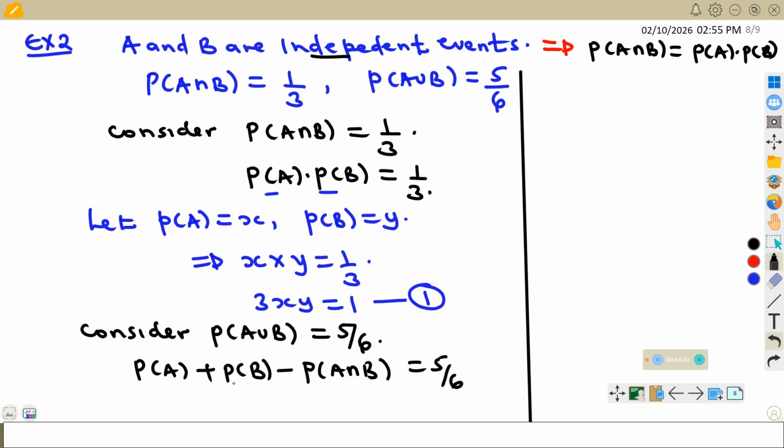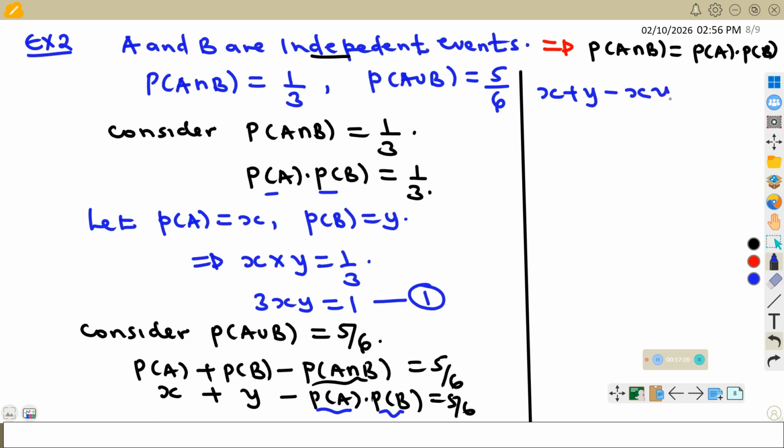When you look at this, you realize we have let probability of A be X, so I can have this as X plus Y minus, since A and B are independent, probability of A times probability of B, which is giving us 5/6. So I go on and have this as X plus Y minus X times Y, which is equal to 5/6.